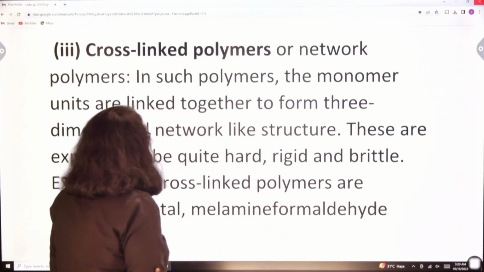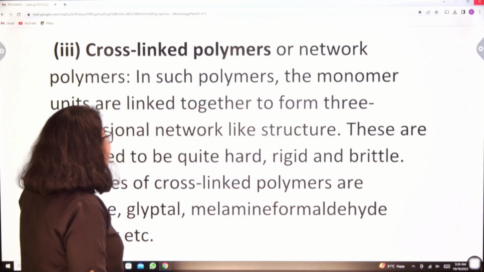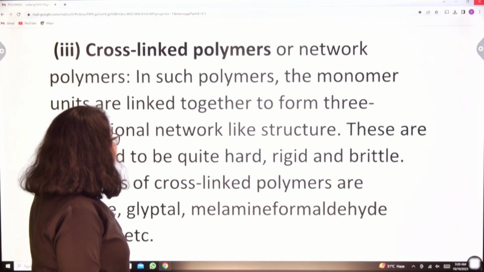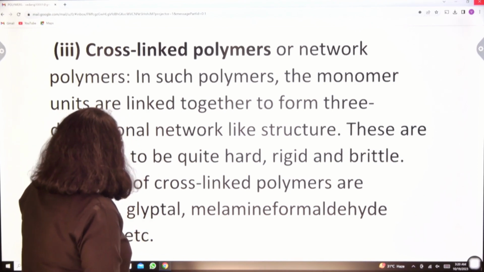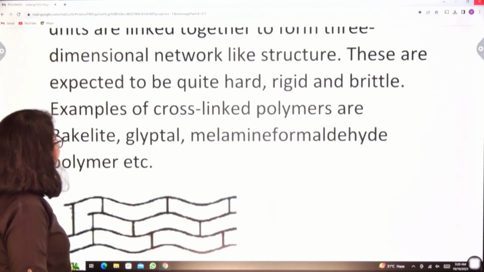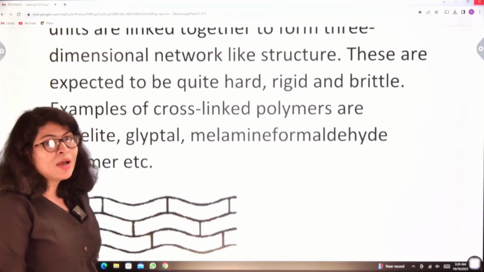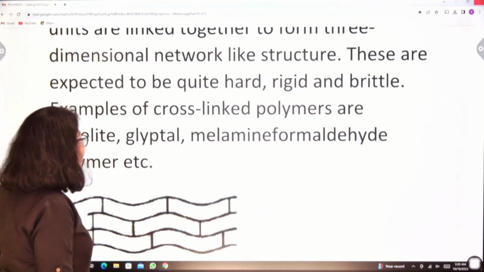These are expected to be quite hard, rigid and brittle. Examples of cross-linked polymers are bakelite, glyptal, melamine, formaldehyde polymer, etc.